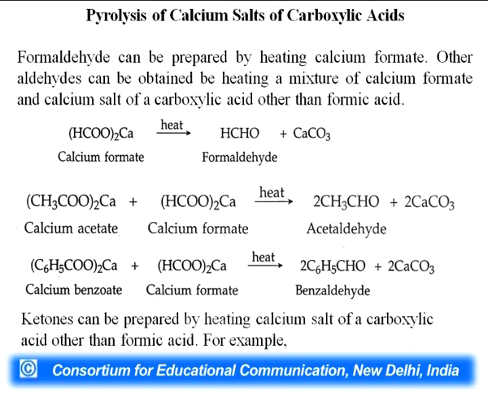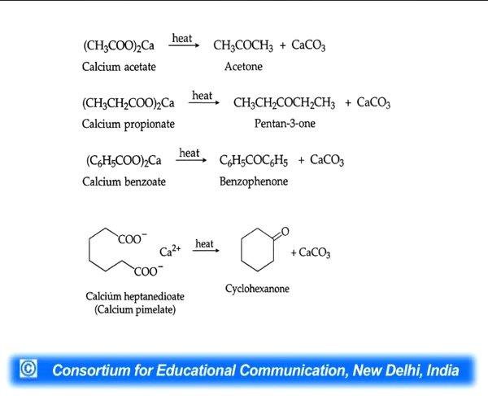Ketones are prepared by heating the calcium salt of a carboxylic acid, but not formic acid. These are other examples for the preparation of acetone, pentan-3-one, benzophenone, and cyclohexanone from calcium acetate, calcium propionate, calcium benzoate, and calcium heptanedioate respectively with pyrolysis.